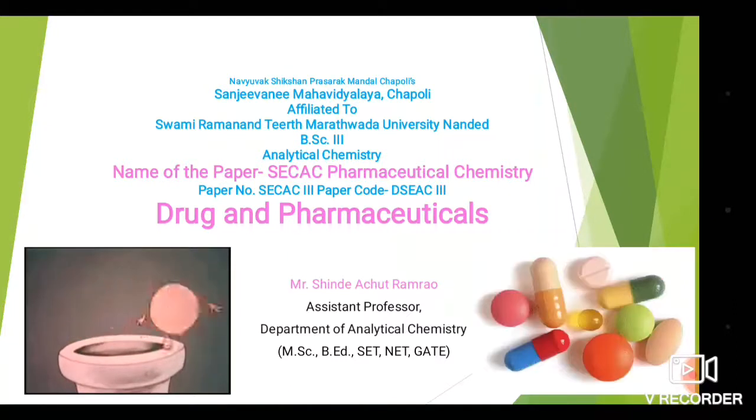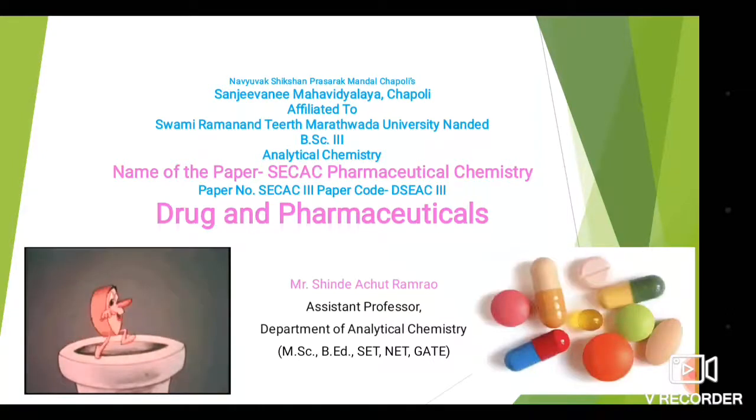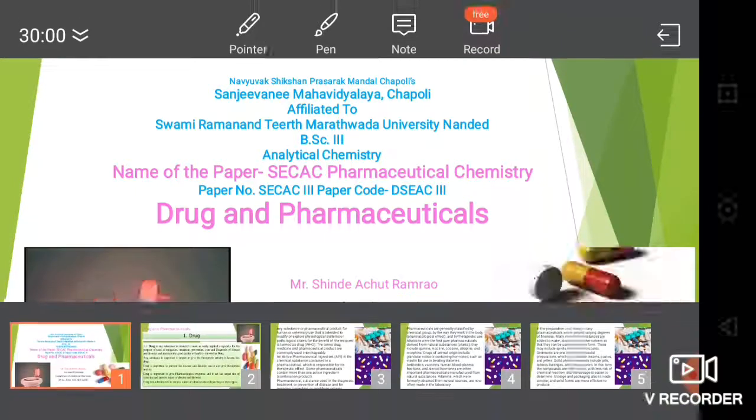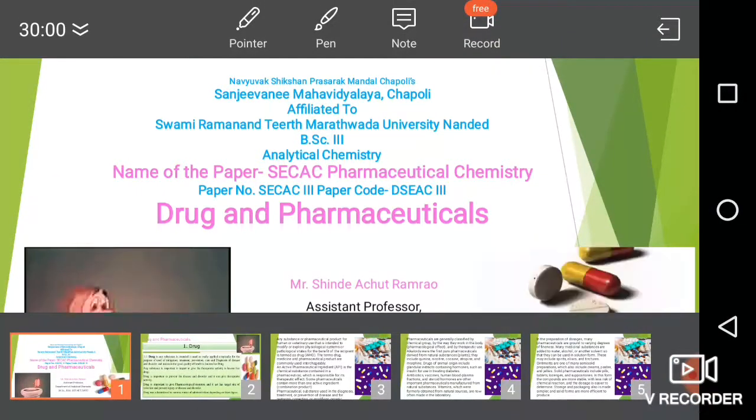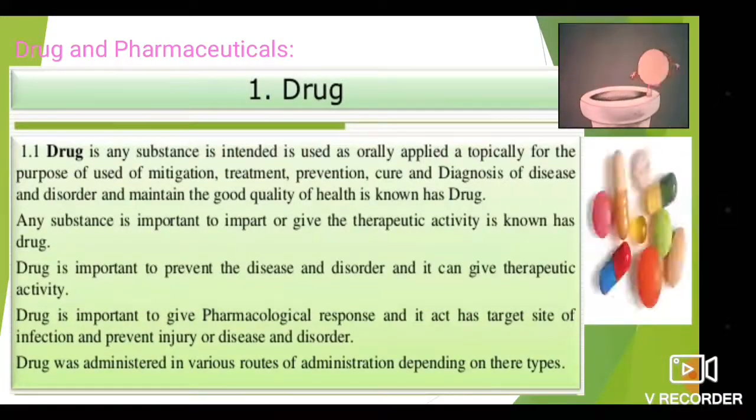What is a drug and what are pharmaceuticals? Drug and pharmaceutical are similar terms, but a pharmaceutical contains many drugs, whereas a drug contains only the active species. That is the difference between drug and pharmaceutical. Now let's learn about this SEC topic, drugs and pharmaceuticals.